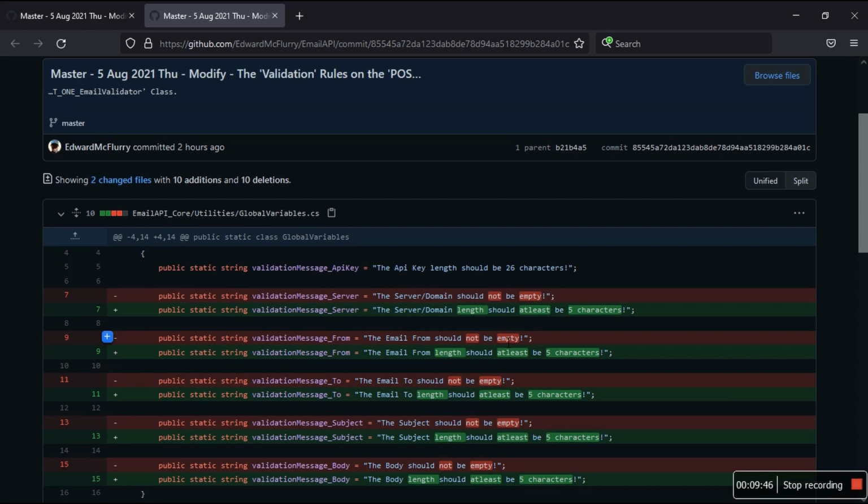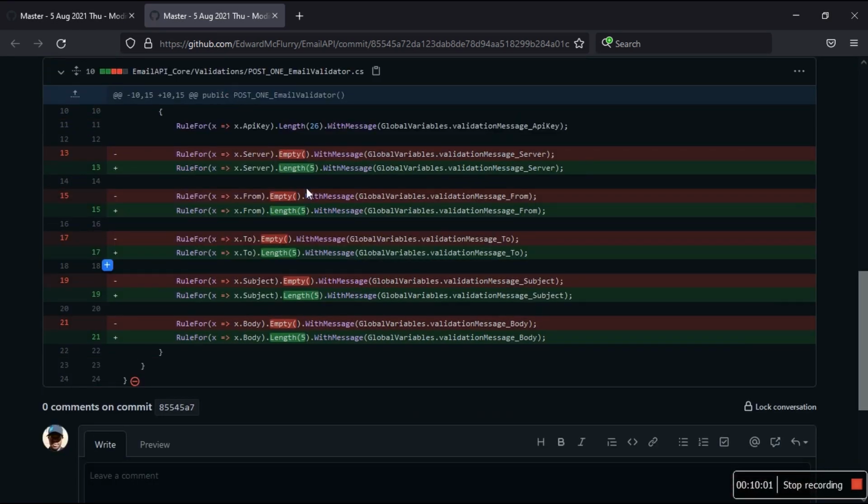So 2 problems. I created a commit without testing. Secondly, I deployed this into a production server without testing it. It's when I used Postman that I saw that, okay, this validation is in fact wrong when I used empty. This is a fluent validation. Please check my previous video.